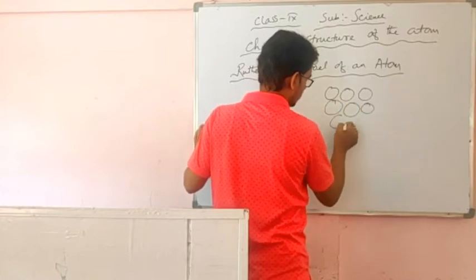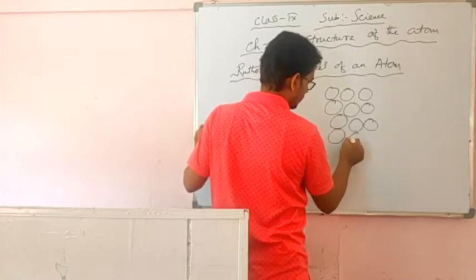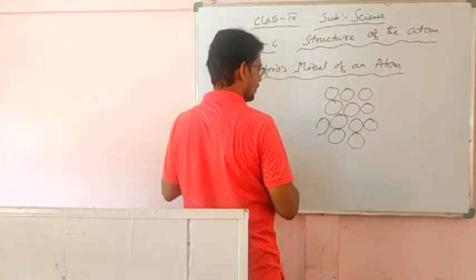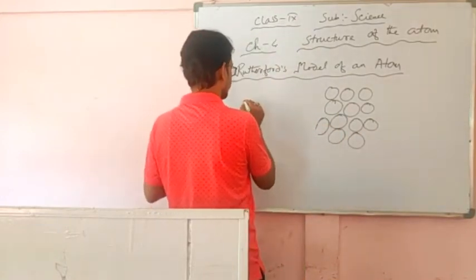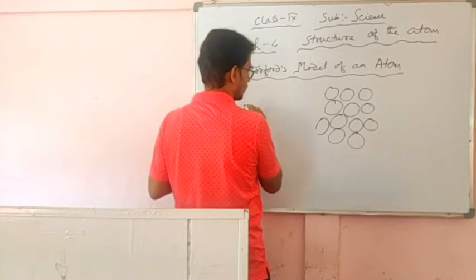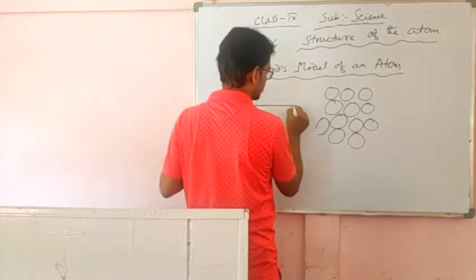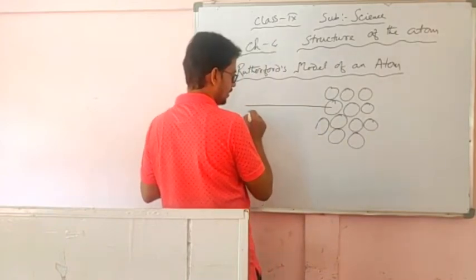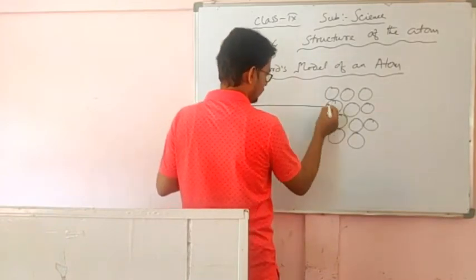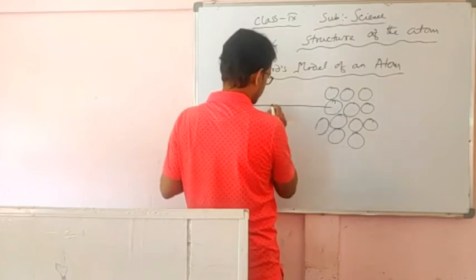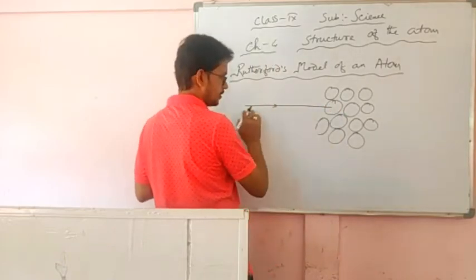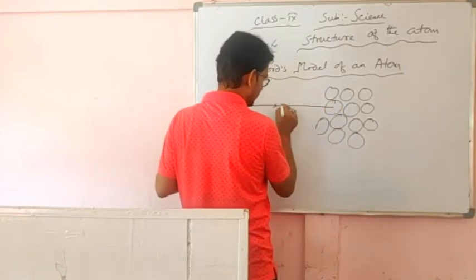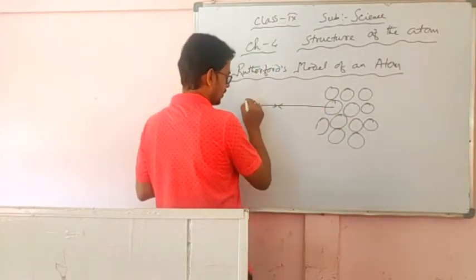This thin gold foil is made up of so many atoms of gold. Alpha particles are allowed to fall on it. When these alpha rays fall at the center, it is observed that from the center they return back.